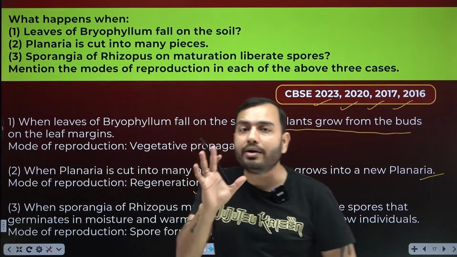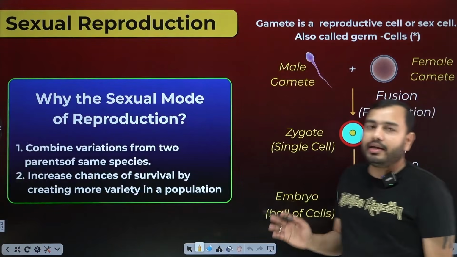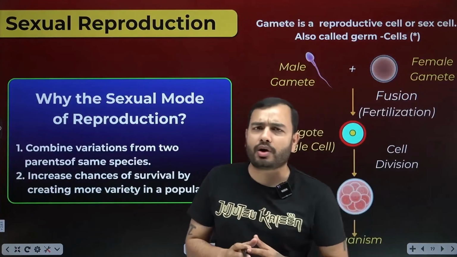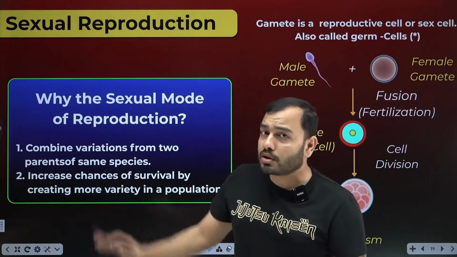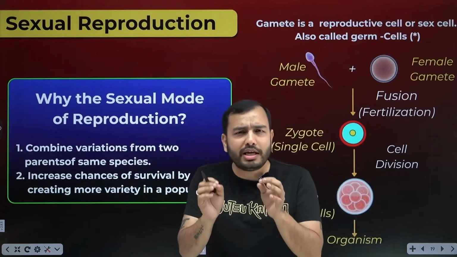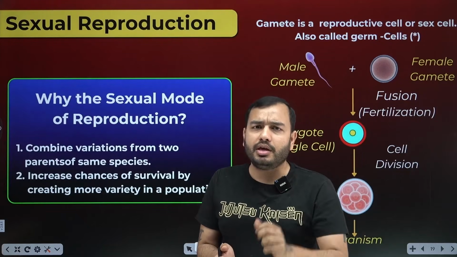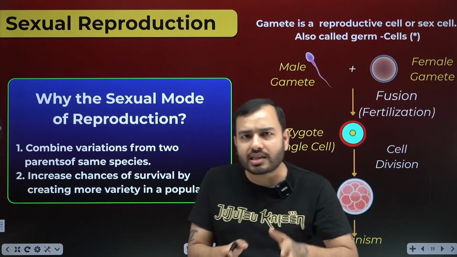Now we will study sexual reproduction. Until now you saw that in asexual reproduction, a new individual was formed from a single parent. What will happen in sexual reproduction? Here two parents are needed: one male parent, one female parent, whom you call mummy, papa, mother, father.